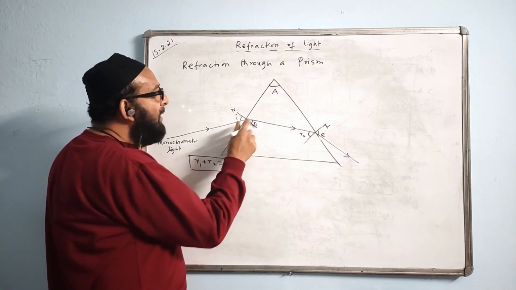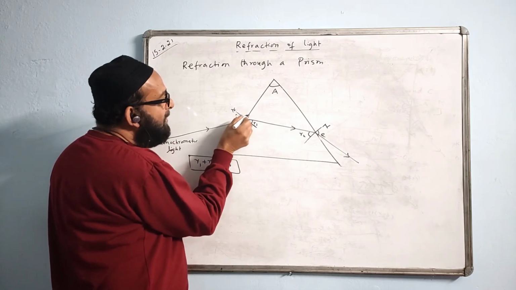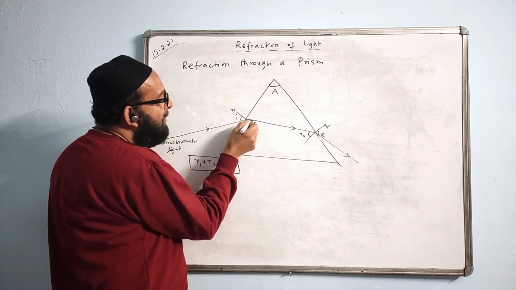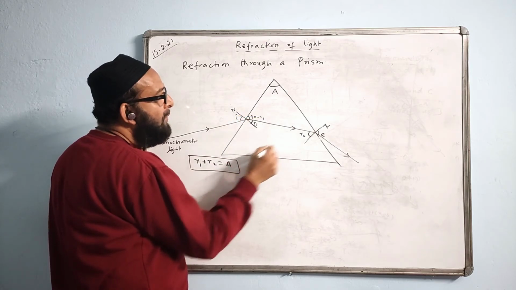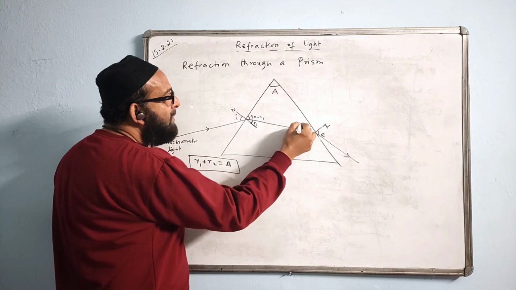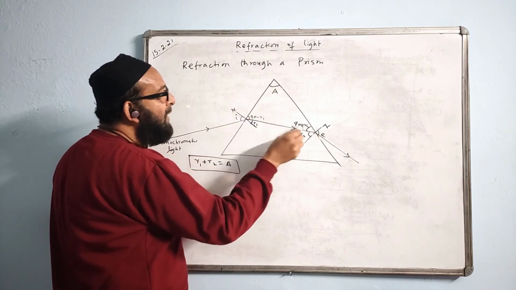So how to prove it? The normal makes an angle of 90 degrees, this side also 90, the whole angle is 90. But a part of it is R1. What is the remaining part? The remaining part will be 90 minus R1. And the same way this will be 90 minus R2. Take the three angles of the triangle: 1, 2, 3, angles of the triangle.